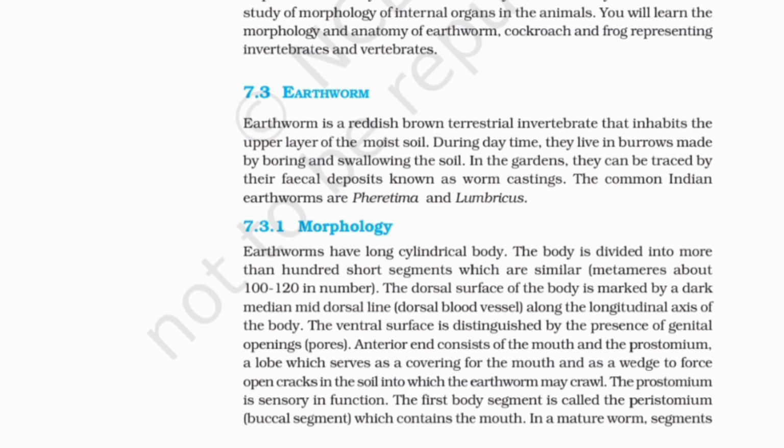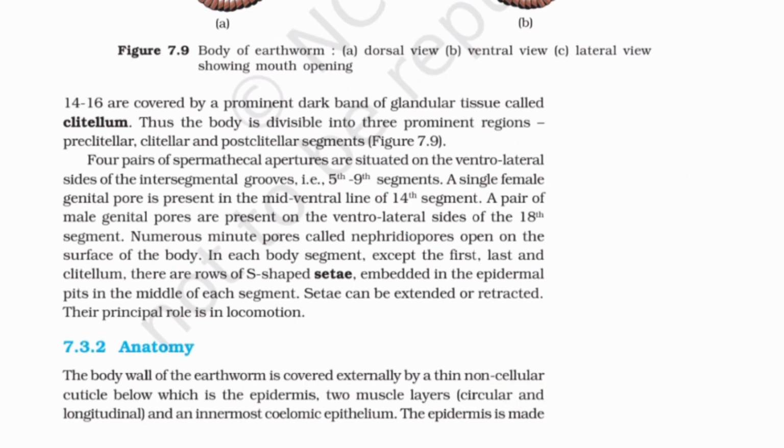Anterior end consists of the mouth and the prostomium, a lobe which serves as a covering for the mouth and as a wedge to force open cracks in the soil into which the earthworm may crawl. The prostomium is sensory in function. The first body segment is called the peristomium, buccal segment, which contains the mouth. In a mature worm, segments 14 to 16 are covered by a prominent dark band of glandular tissue called clitellum. Thus the body is divisible into 3 prominent regions: preclitellar, clitellar and postclitellar segments.